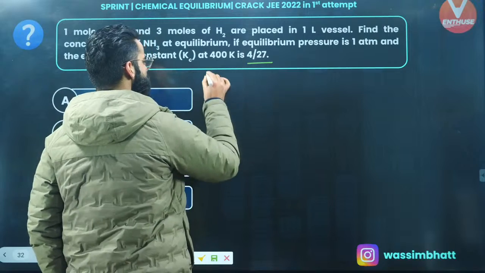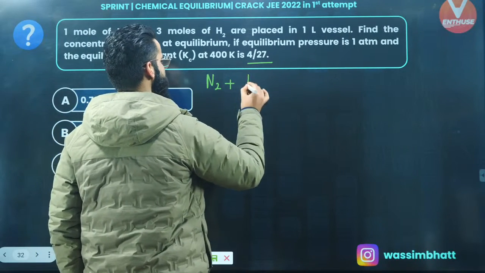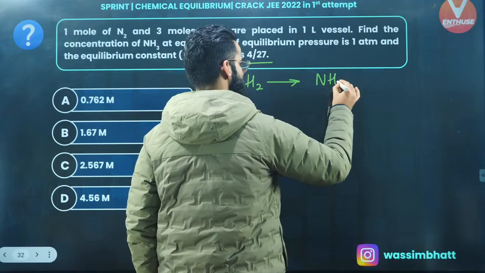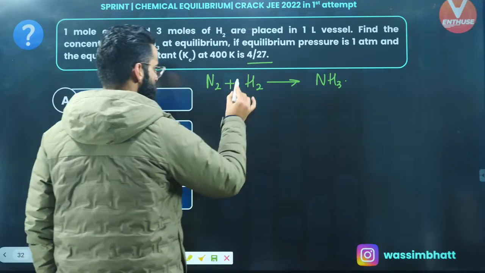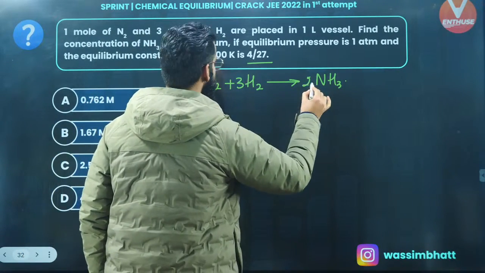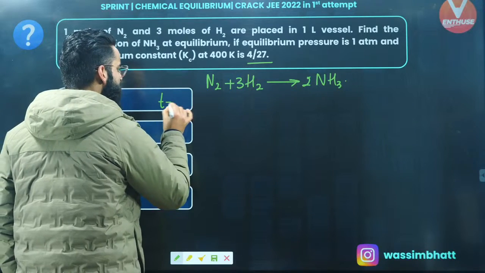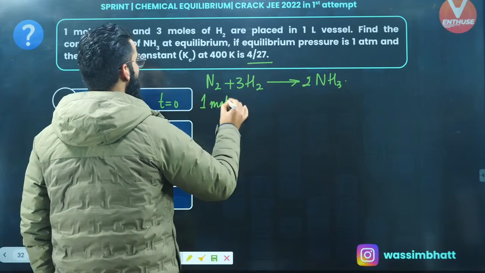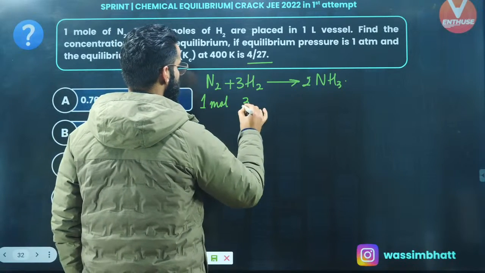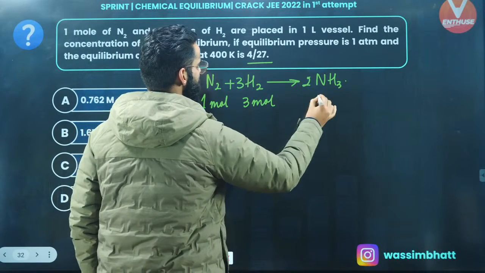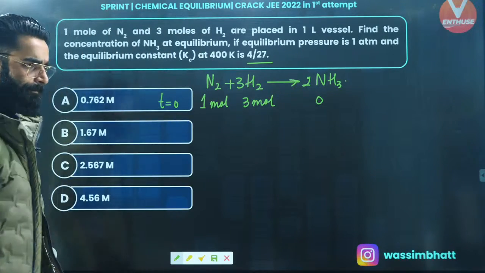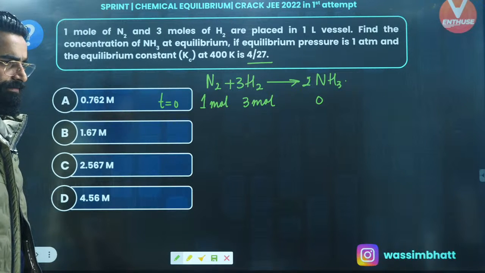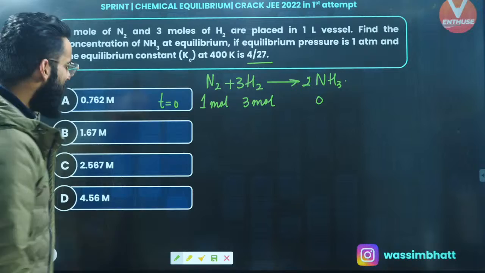The reaction that's given to me is N2 reacting with H2. Absolutely it's going to lead to the formation of NH3. First thing, is it a balanced chemical equation? No way. Let's keep this 3 times, let's keep this 2 times, right? Now at time t equal to 0, how many moles of N2 am I given? I'm given 1 mole of N2. And how many moles of H2 are there? There are 3 moles of H2 as well. So NH3 is going to be 0 at time t equal to 0, right? Perfect.